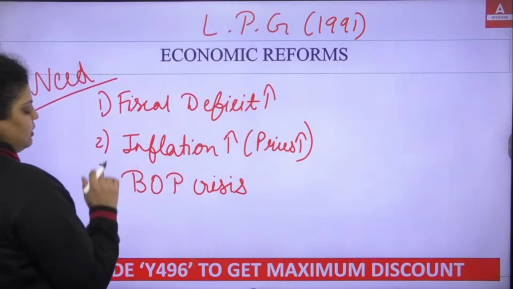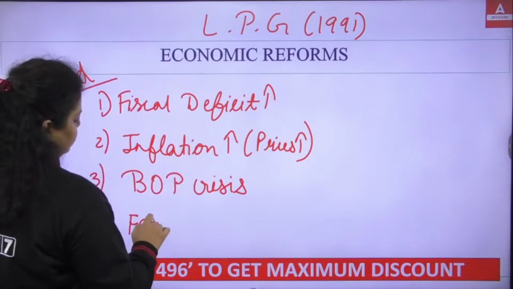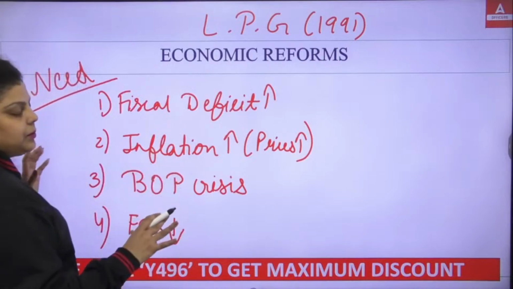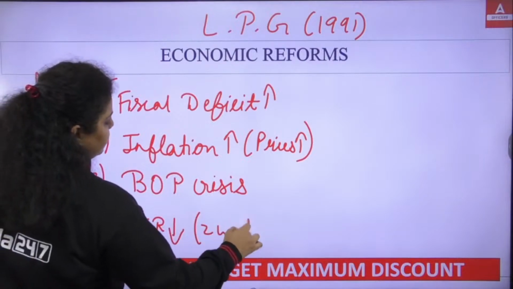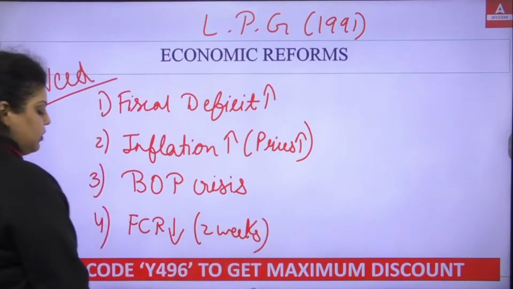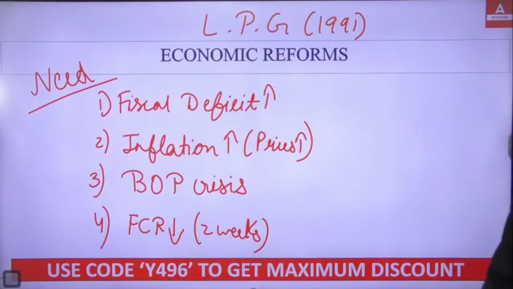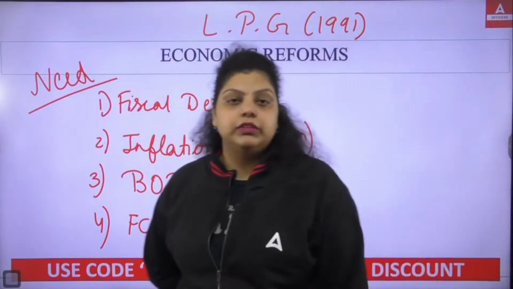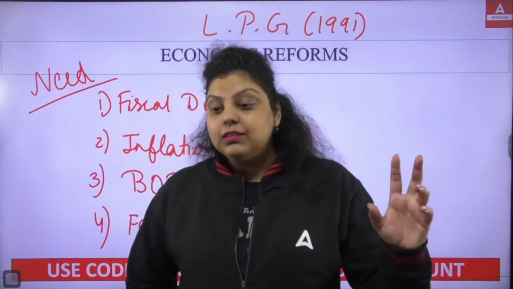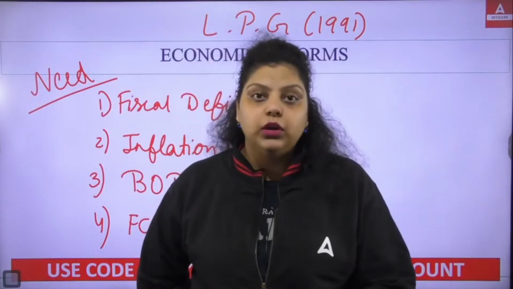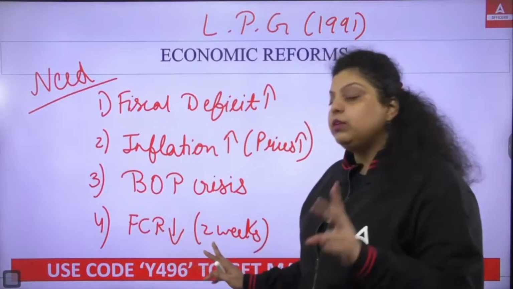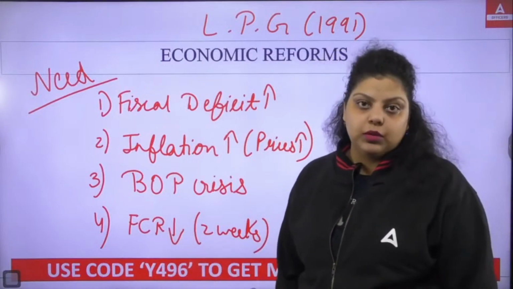Next, the fourth reason: because the balance of payment crisis was there, we reached a situation where the foreign currency reserves were decreasing, and they were left only for 2 weeks. After 2 weeks, we would not be able to pay the import bills. At that time, it was said that if you are not able to control the situation, after 2 weeks India will not be able to pay its import bills. Import means purchasing of goods and services from abroad. So when you are purchasing goods and services from abroad, you have to make payment in foreign currency, and your foreign currency was left only for 2 weeks. After that, you won't be able to pay your import bills.